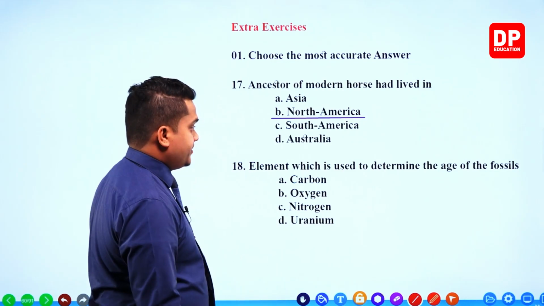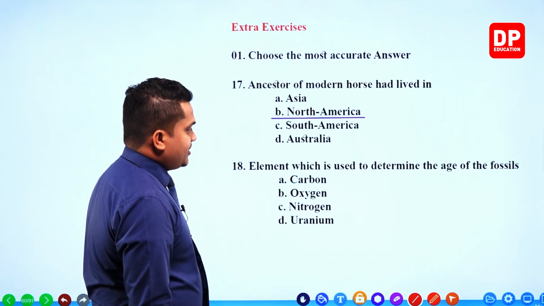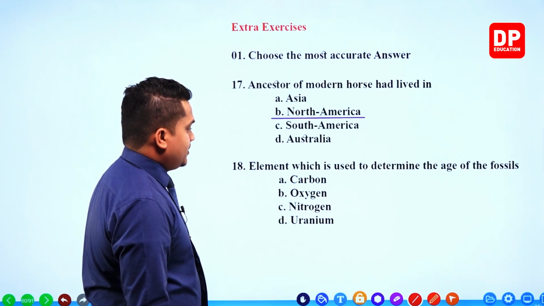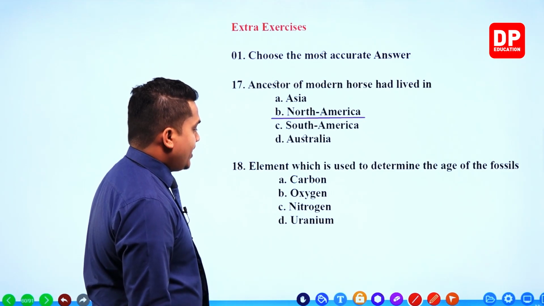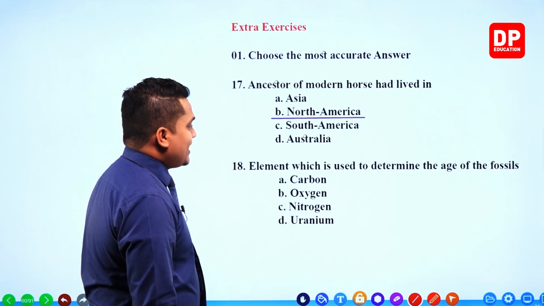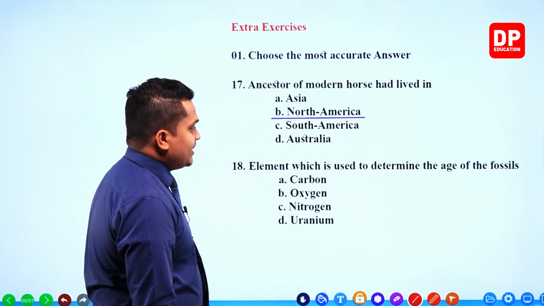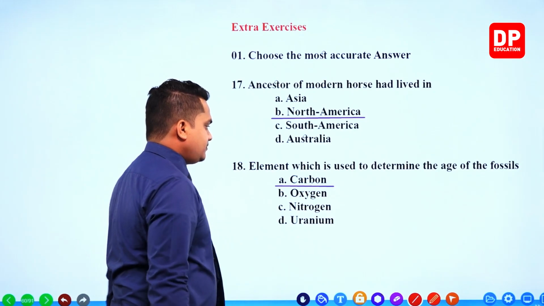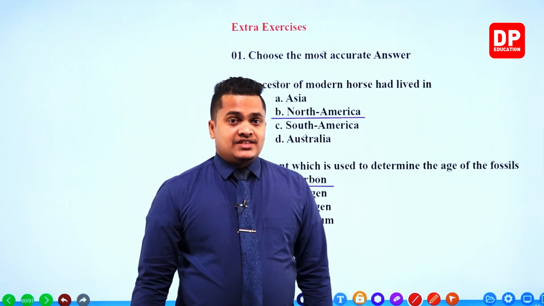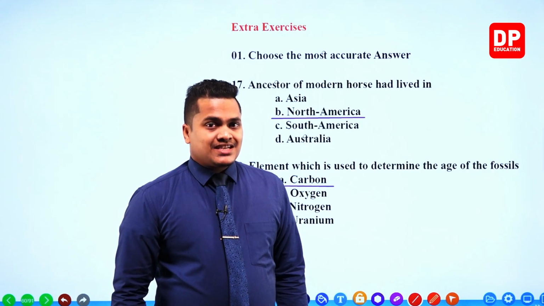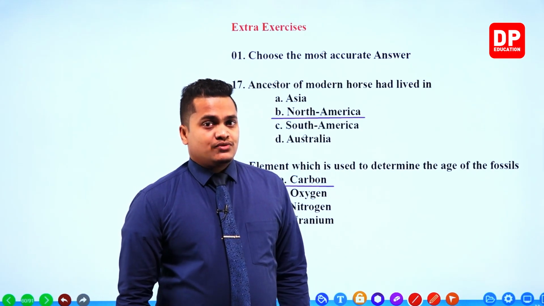Okay, right. Element which is used to determine the age of the fossils: carbon, oxygen, nitrogen and uranium. So it's very simple, my dear children. The element that we use to determine the age of fossil is carbon. In here also there is a certain type of isotope of carbon which is called as carbon-14.